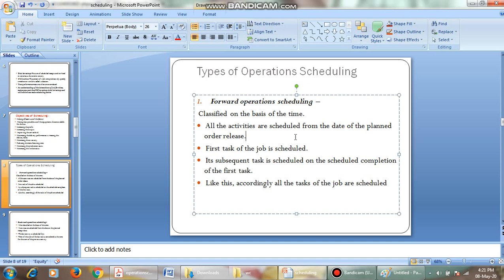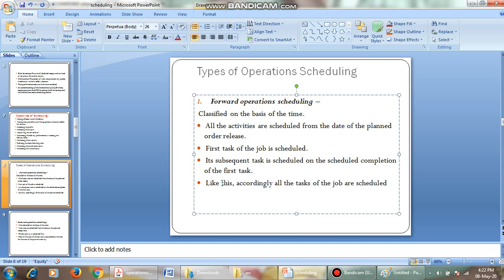The first task of the job is scheduled, and then its subsequent activity has to be scheduled, and then its subsequent activity, and then finally we have to achieve the task. I'll tell you a simple example. If you want to manufacture a particular product, or conduct an event, or conduct an activity, what will you do? You will plan the activities: first activity, and then which activity has to be done second, third activity, fourth activity, and these are all interrelated. That is forward, from first onwards to the last.